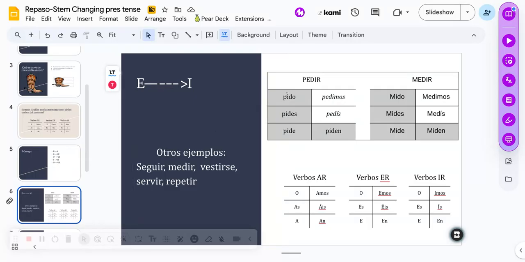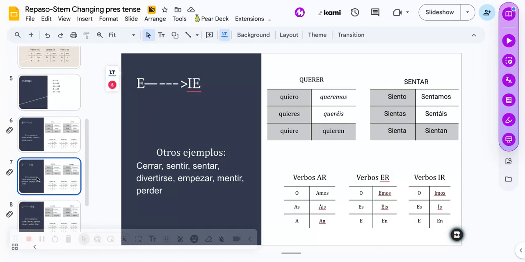So we're going to go with our boot format right here with pedir: pido, pides, pide, and then piden. And then outside of the boot, pedimos and pedís. Medir, we have mido, mides, mide, medimos, medís, and miden. And then outside of the boot would be our medimos and medís. All right, AR verb endings, o, as, a, amos, áis, an. ER verb endings, o, es, e, emos, éis, en. IR verb endings, o, es, e, imos, ís, en.